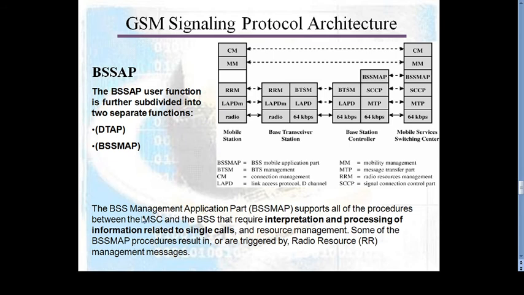Then the BSS management application part supports all the procedures between the MSC and the BSC that require interpretation and processing of information related to a single call, and resource management. The BSS management application part procedure results in, or is triggered by, the radio resource management message.